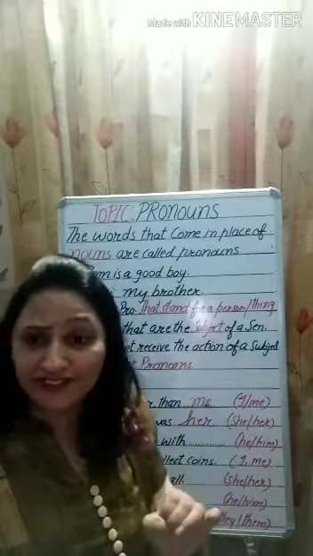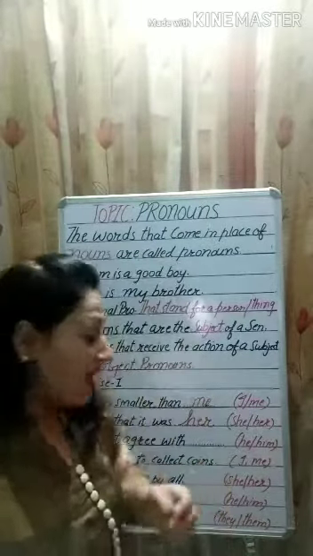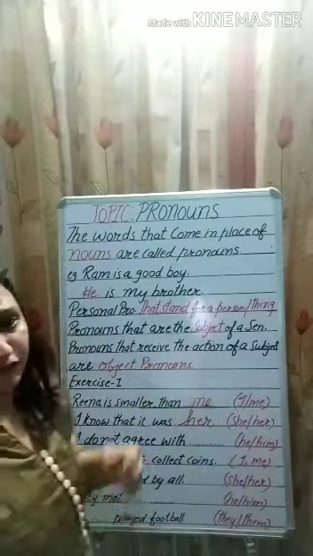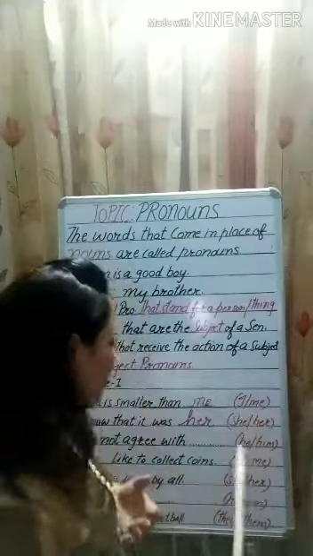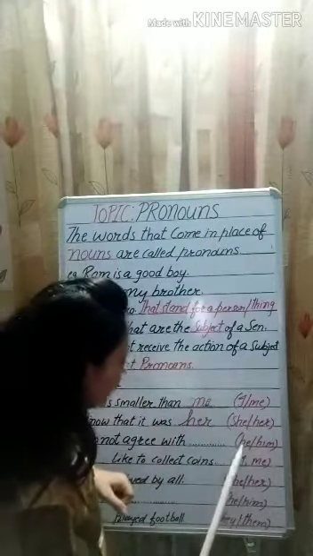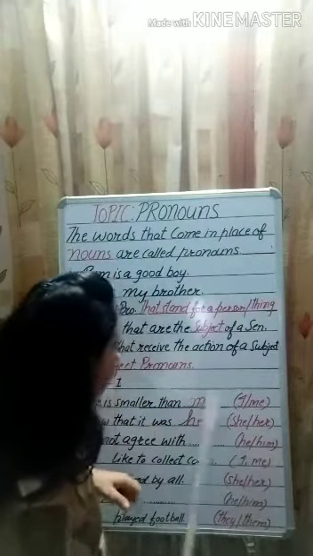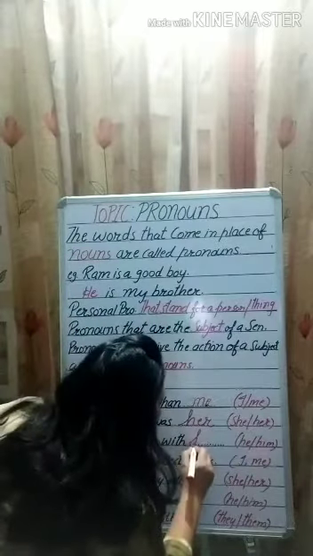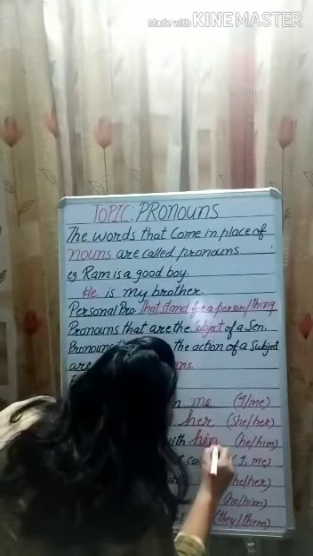Again we have to fill this blank with an object pronoun, because the subject is already there in the sentence. So I'm going to fill this blank with him. I hope it is clear to you.